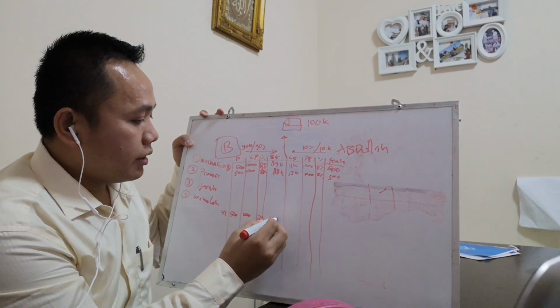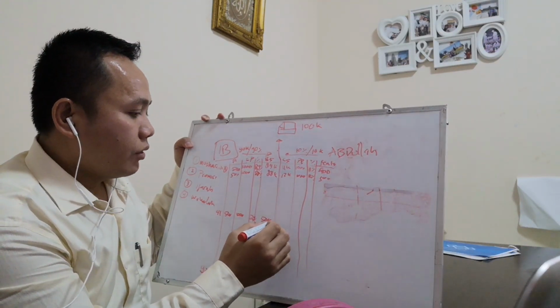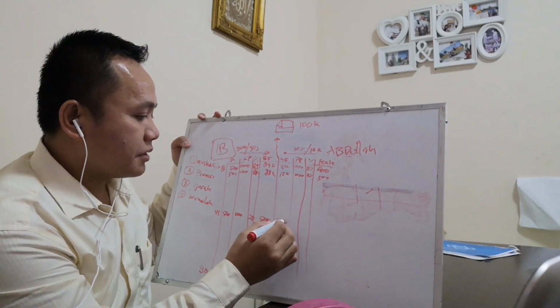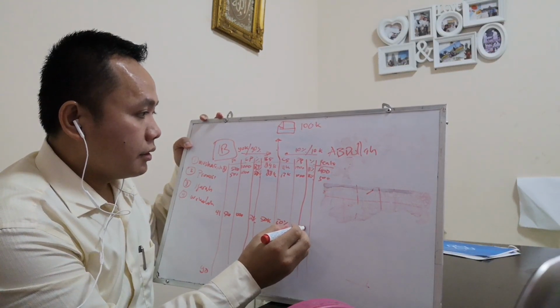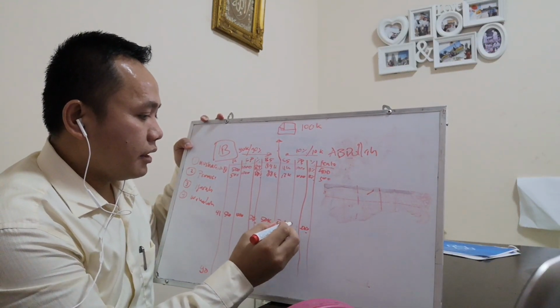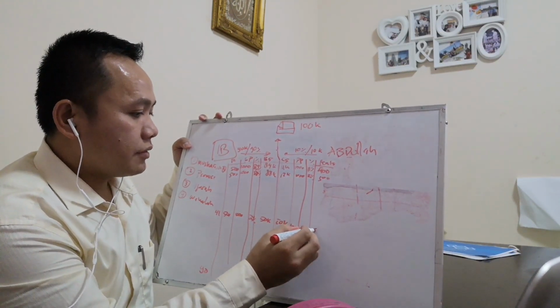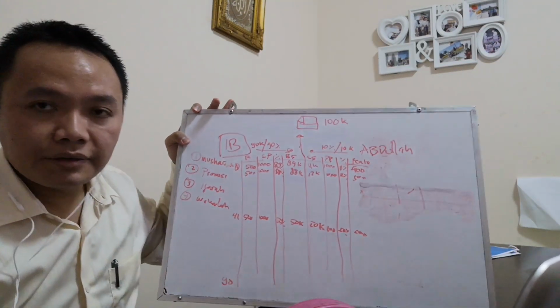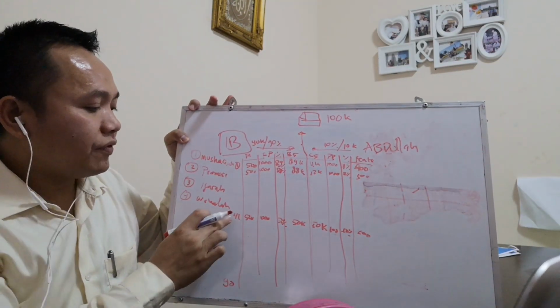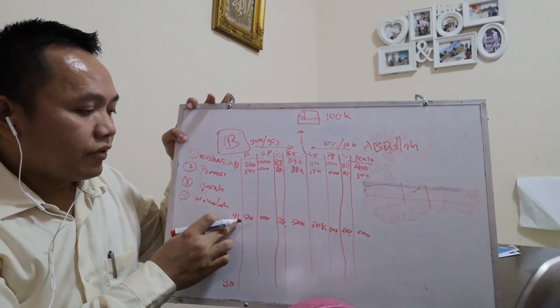Here it is equal to 50,000, while the customer becomes 50% owner. This is 50k, this is 1,000, this is 500, right?